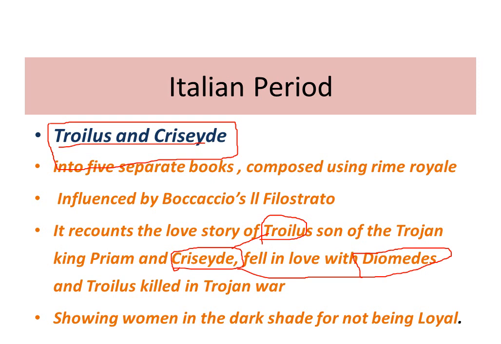And here he showed that women are not loyal, right? He showed women in a dark shade, that first Criseyde was in love with Troilus, and then she just left him and fell in love with Diomedes and married him, which does not show loyalty. And for this he was rebuked by the love god Cupid and the queen Alceste for showing women in such a way. And then he wrote the Legend of Good Women, and there he appreciated women. So this is one work of his.